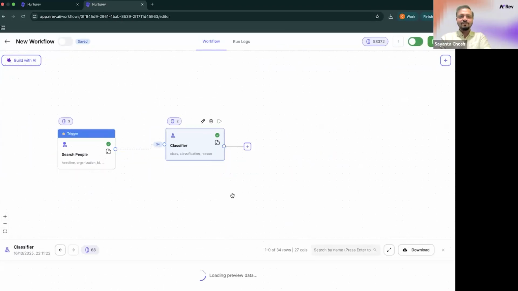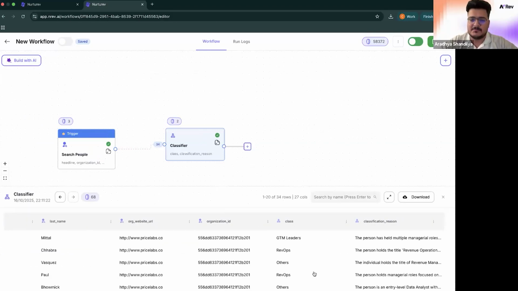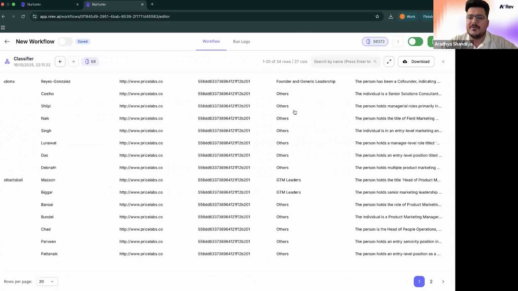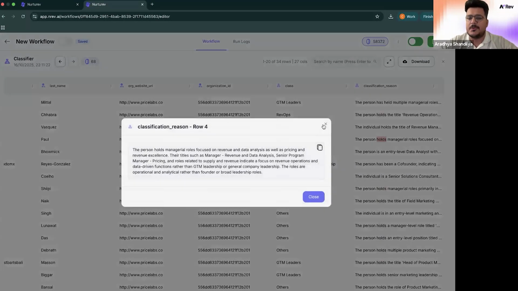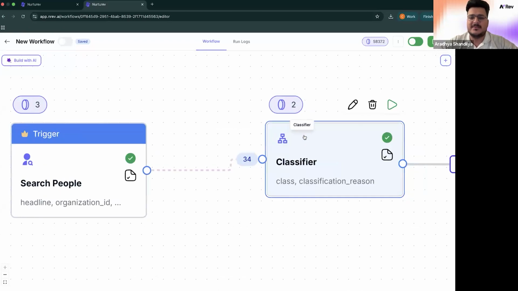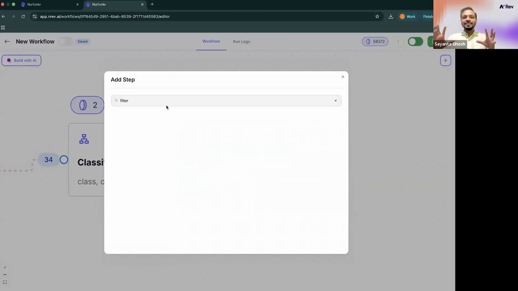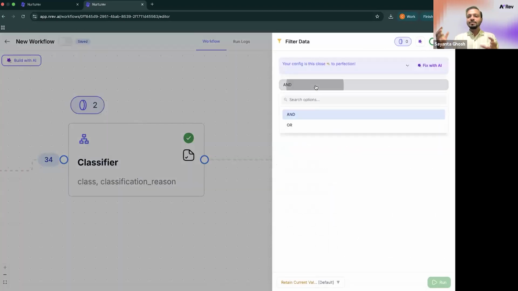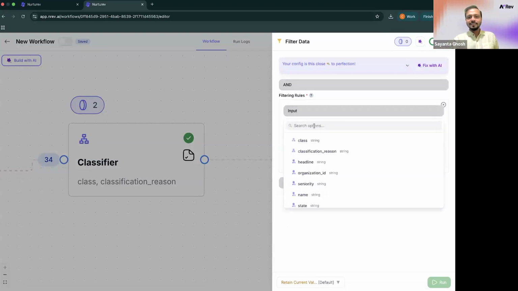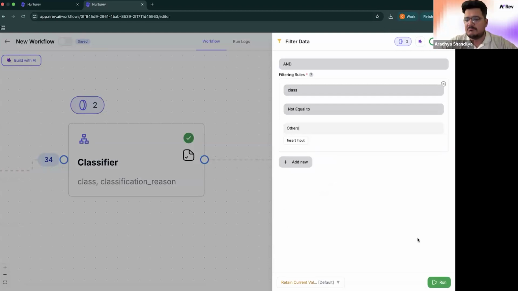In the meanwhile, let's also create the filter. It's all done. In my dataset, we just added a layer where the class associated with each person is also mapped. You can see it automatically weeded out a lot of different people, along with giving a specific reason why it made that decision. Now, obviously, it's quite simple, we just have to filter this out. The classification also helps in being very targeted with the messaging you have for different parts of the audience, and of course it helps remove all the junk from that list. So here I'll say class is not equal to others, and it's done.